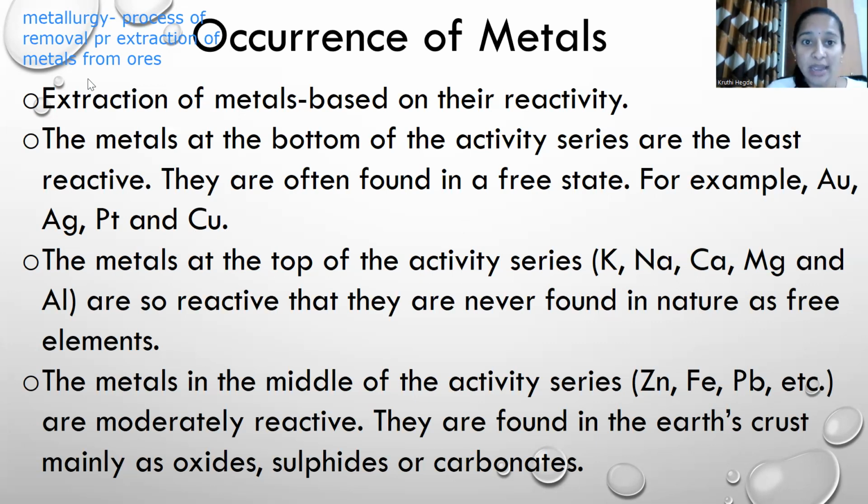These generally exist in free state. Okay, they generally exist in free state, like gold, silver, platinum, even copper sometimes. Free state means we only need to remove the impurities present in it and we can use the metals. Extraction process is not that difficult for metals in the low reactivity series.